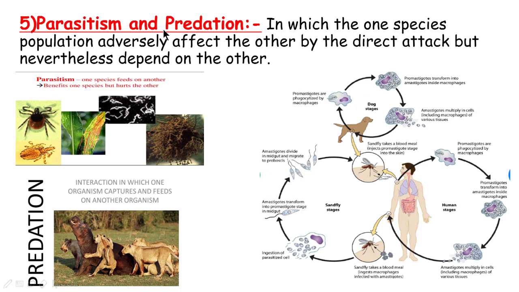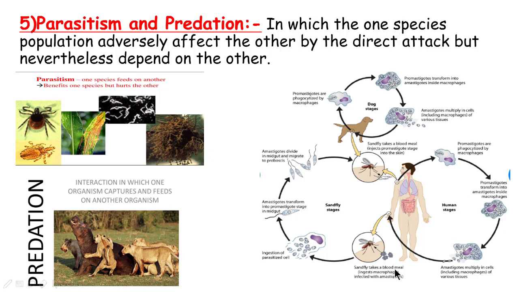Parasitism and predation, in which one species population adversely affects the other by direct attack but nevertheless depends on the other. In parasitism, one species feeds on the other, benefiting one species and hurting the other. This is a very easy and simplified diagram of Leishmania donovani. It has two hosts, the dog and the human. The sandfly that carries Leishmania donovani injects and takes the blood of the human.